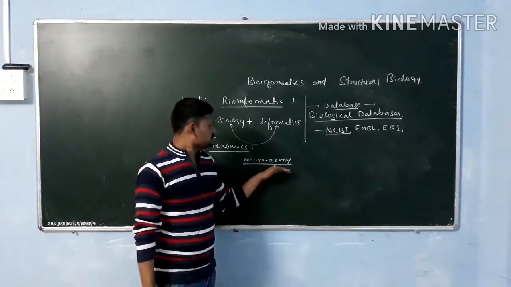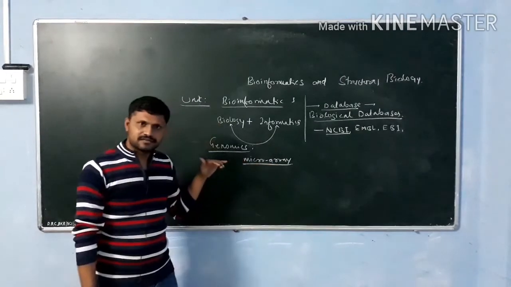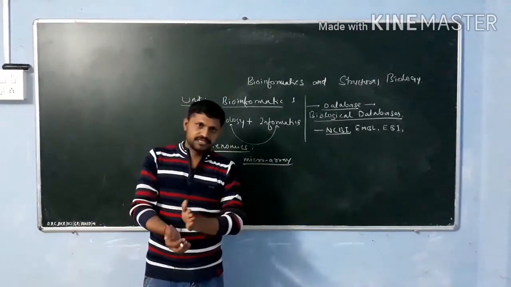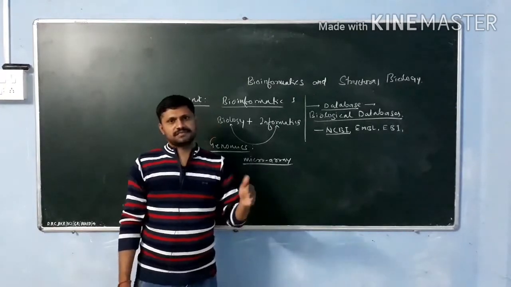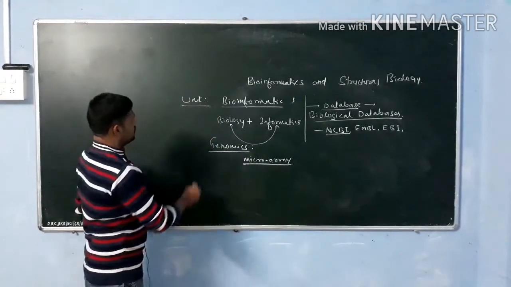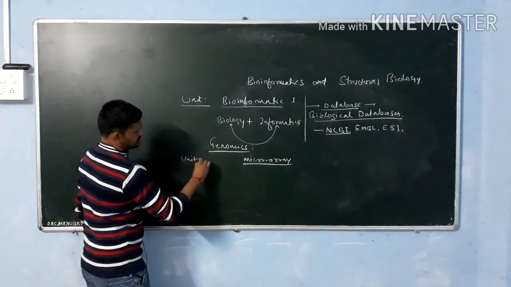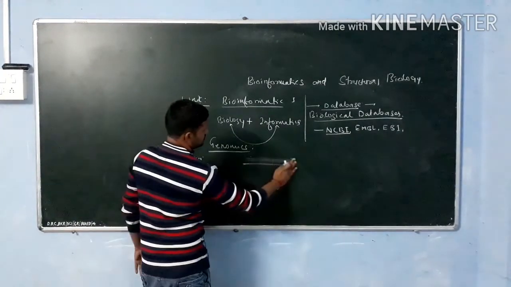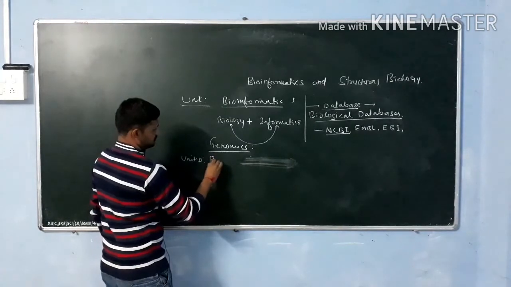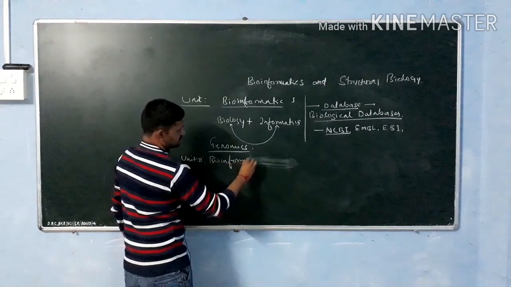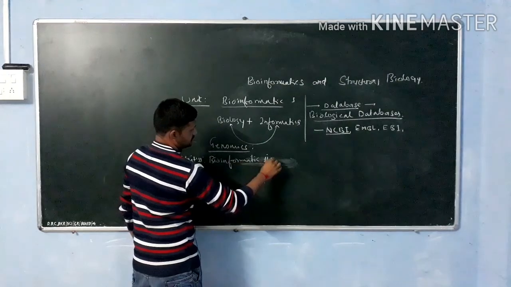So this is the technique required to study the pattern of gene expression according to space and site. After that, in unit second, we have to discuss bioinformatics second, in which